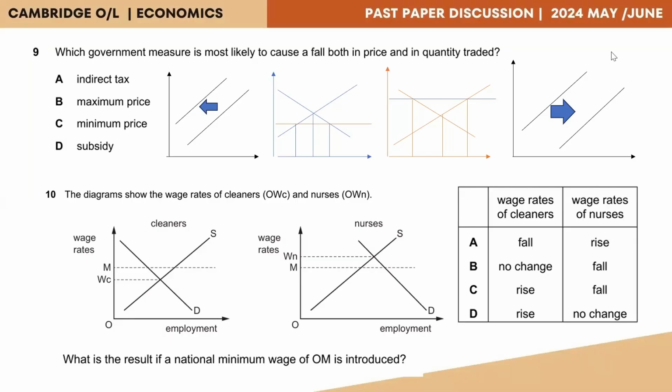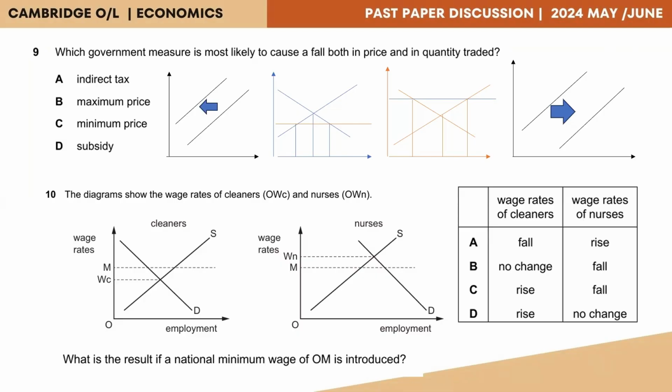Question 9. Which government measure is most likely to cause a fall both in price and in quantity traded? So the government measures are provided: indirect tax, maximum price, minimum price, and subsidy. For the ease of understanding, I have provided diagrams here. Let's take a look at what these diagrams denote.